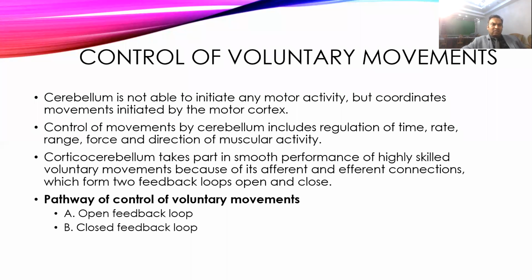Then another important function is control of voluntary movement. So the cerebellum will not be able to initiate the motor activity, but it will execute and coordinate the motor activity. Whenever a voluntary movement is activated, continuous surveillance will be going on. It can increase or decrease the intensity and speed of the muscle, so that whatever activity you are performing, the movement occurs smoothly. And this occurs through two loops, that is the open feedback loop and the closed feedback loop.